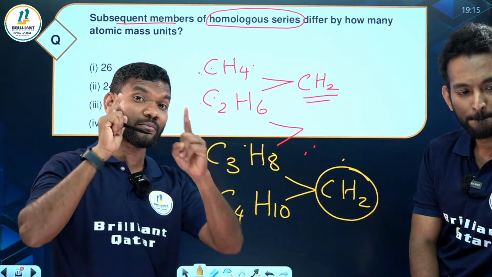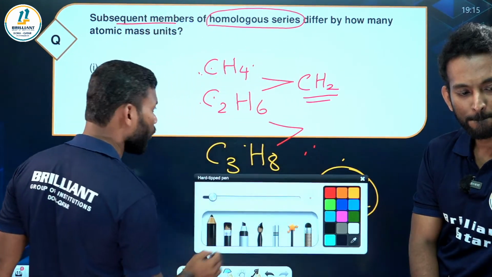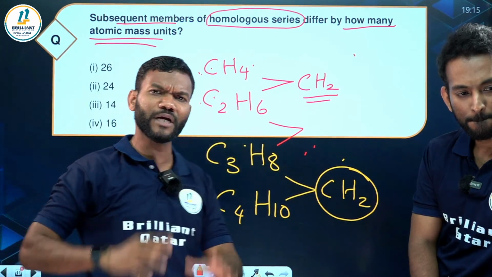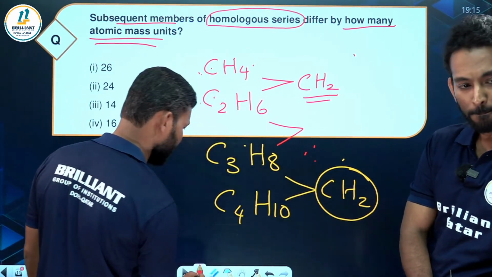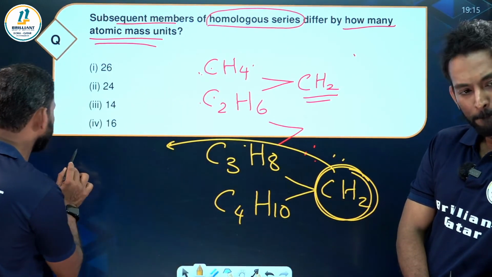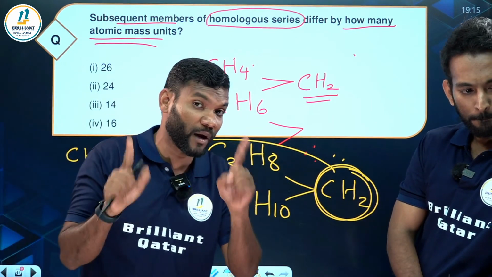But they are not asking that. What is the question? They ask: differ by how many atomic mass units? So just take the molecular mass of CH2.